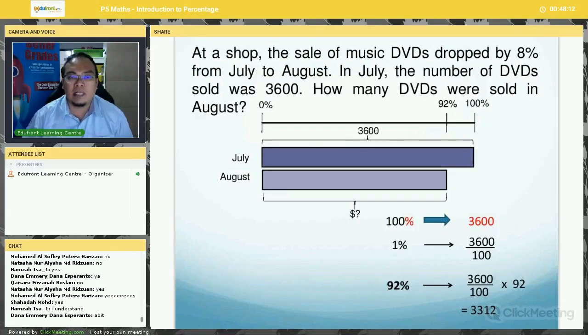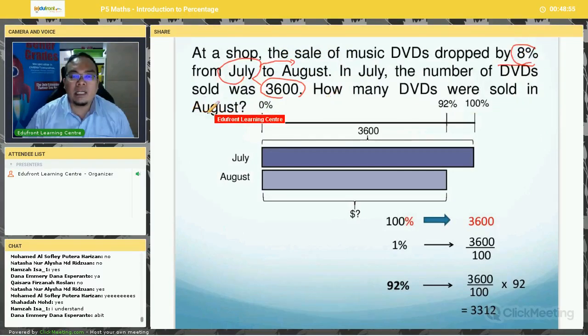Now let's take a look at the next example. At a shop, the sale of music DVDs dropped by 8% from July to August. In July, the number of DVDs sold was 3,600. So you can see here, this 3,600 is in July. From July to August, there is a decrease of 8%.